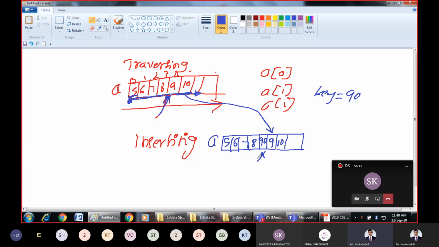When you delete this element, the remaining elements 9 and 10 should be shifted back to the previous locations. Here is how the scenario looks after deleting 90. 5, 6, 7, 8 will not be affected. Since 90 got deleted, these elements should come to the left: 9 will come here and 10 will come here. Just by using array indexing, we have to shift all the elements to the left whenever you delete any element from the array.